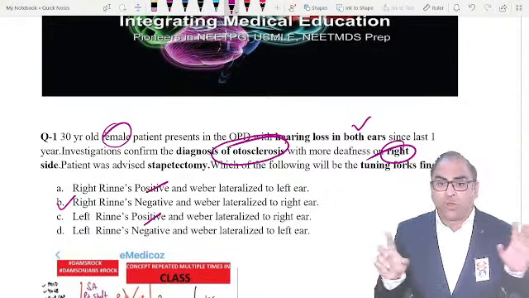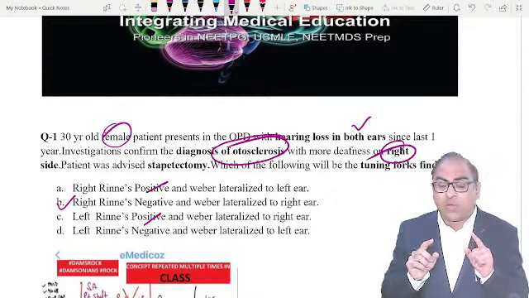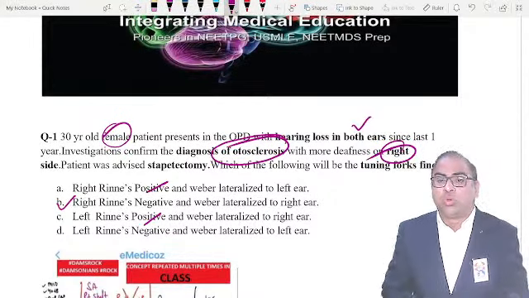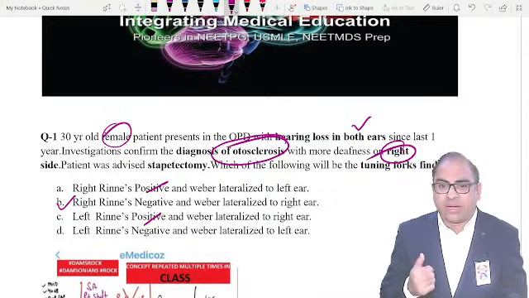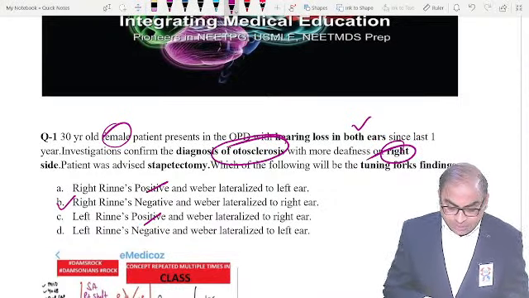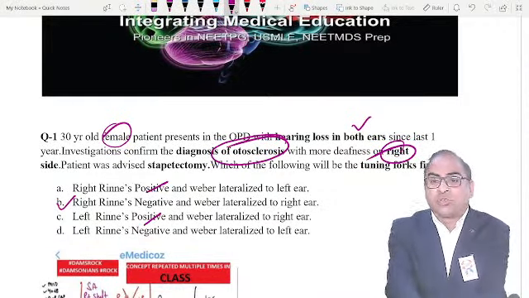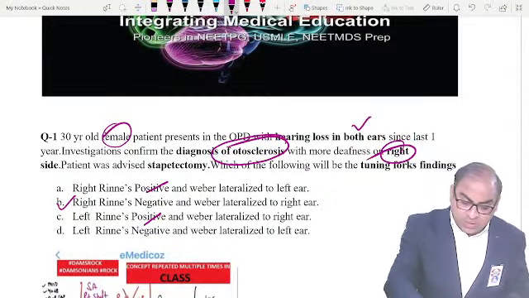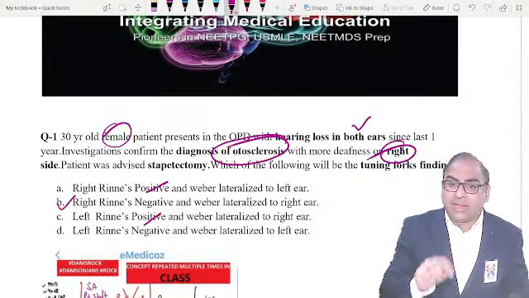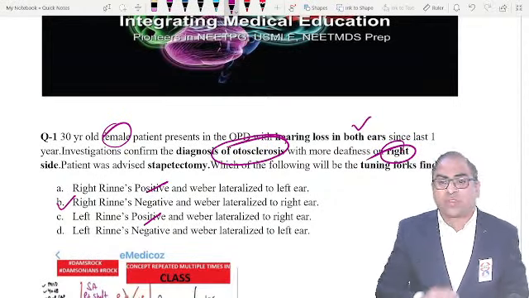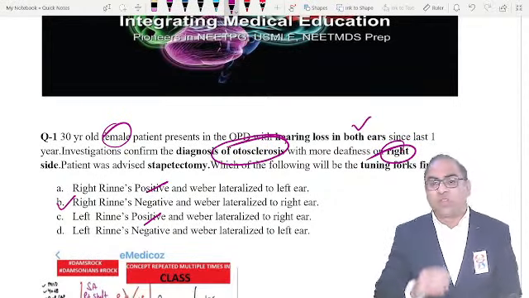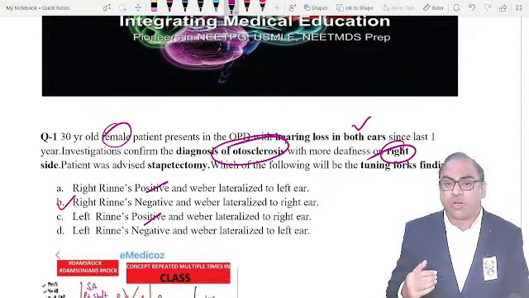Rinne's will be negative on both sides, with Weber lateralized to the right side. Am I understood? Yes, absolutely, beta. Dr. Arjun, excellent. It was the game changer. In your PYT and your TND, test and discussion, we have discussed all these basic points. So I will use this MCQ to give you the basic orientation.